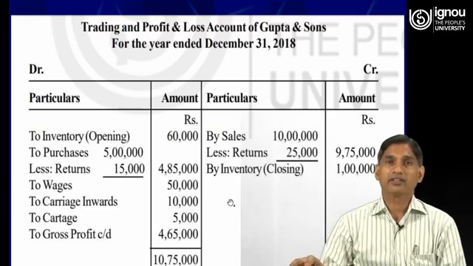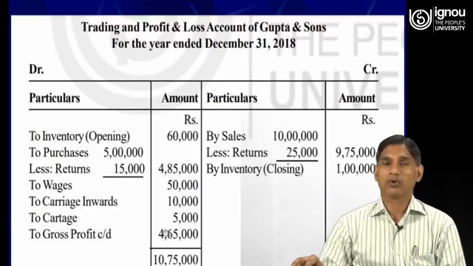So here the closing stock is rupees 1 lakh. So the total of this credit side of trading account is 10,75,000, and here the total of debit side up to this stage is less than the total of the credit side. Therefore the balance is 4,65,000. So this balance of trading account is known as gross profit.